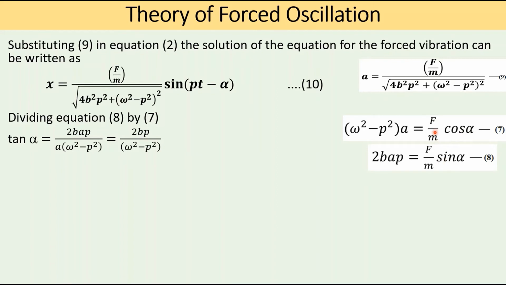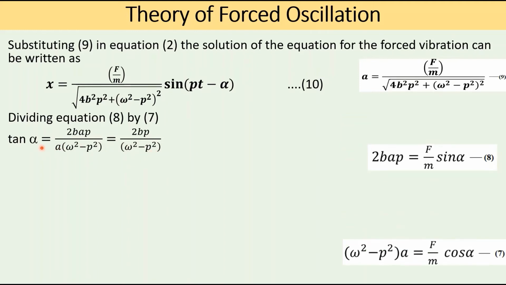F by m gets cancelled, so tan α is equal to 2bAp divided by A(ω² − p²). Here A gets cancelled, so this is equal to 2bp divided by (ω² − p²). So this is the expression for tan α.